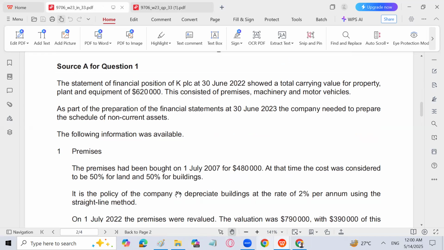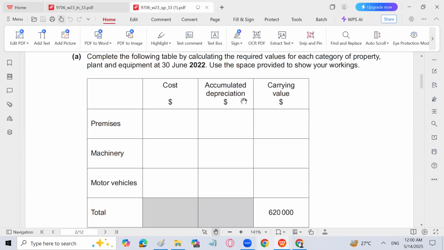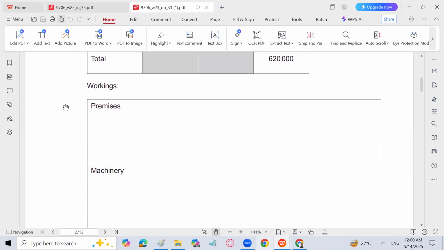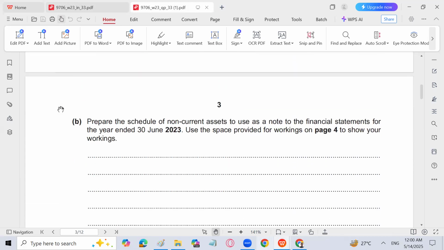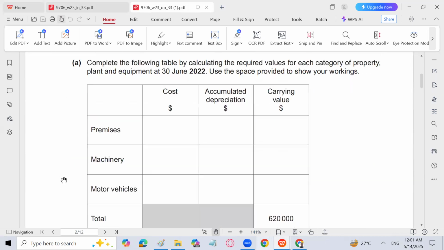And now the premises has been bought on 1st July for 4,80,000. What does it mean? It means that we have already used the premises from July till 30th June 2022. The examiner is asking us to prepare these values for 30th June 2022, not for 2023. So after this particular working, you have to prepare the schedule of non-current assets for the next year, which is 1st July 2022 till June 2023. So we have to go in reverse to find these values.